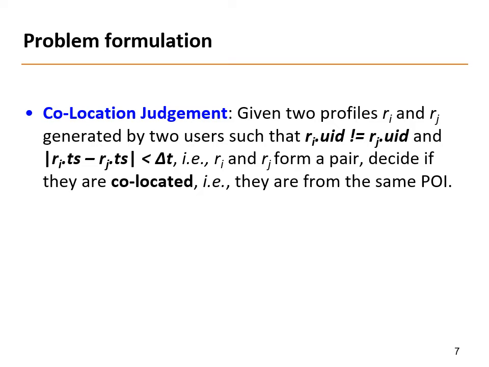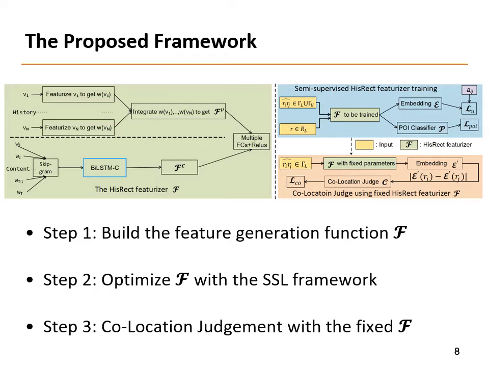Next, we will introduce our proposed framework for solving the problem of co-location judgment. This page shows the framework of our solution. The goal is to extract features from historical visits and recent tweets in profiles. The left part illustrates how it works. The HisRect feature of the profile R includes two parts. The first part is a fixed dimensional feature FVR, which quantifies the spatial and temporal aspects of historical visits.